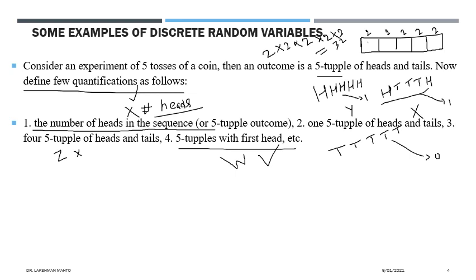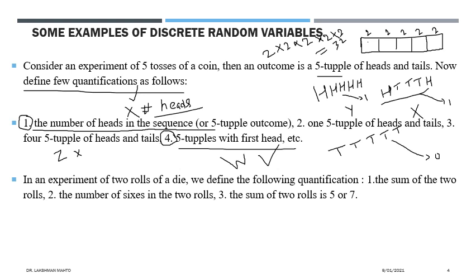So simple, you just need to focus on the statement, what kind of quantification it says, and based on that you try to infer whether it is a random variable or not. So you had already seen that 1 and 5, 1 and 4, that this x we have given the name, and 4, that means W, both are random variables, but 2 and 3 are not random variables. So it is very much clear why it is not a random variable. It is very much essential to identify whether a quantification is a random variable or not.